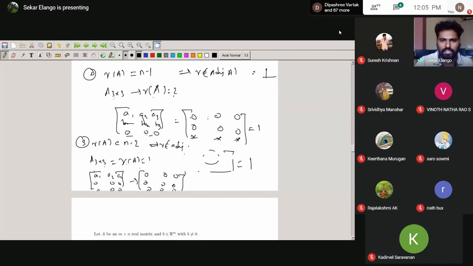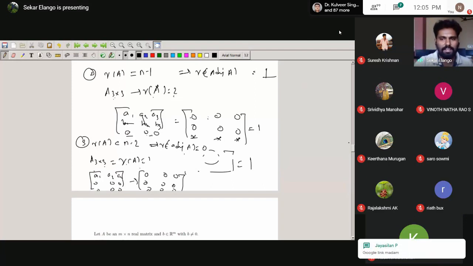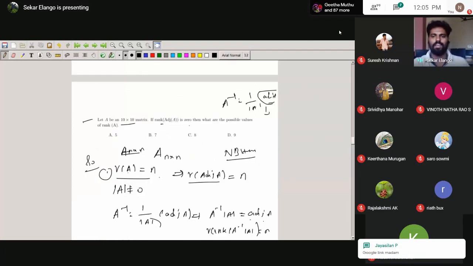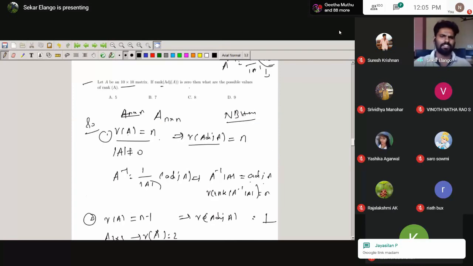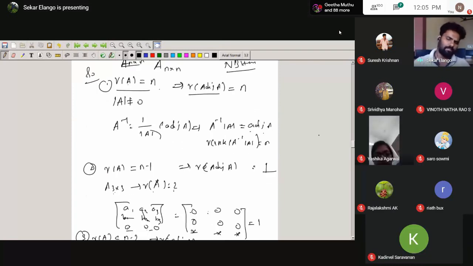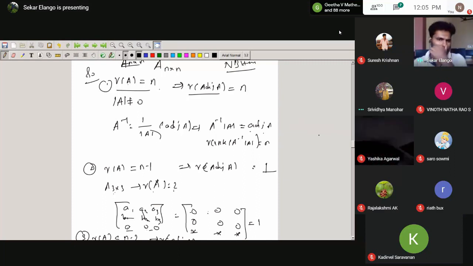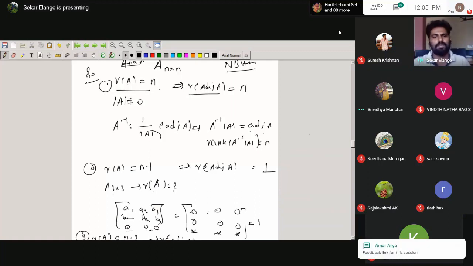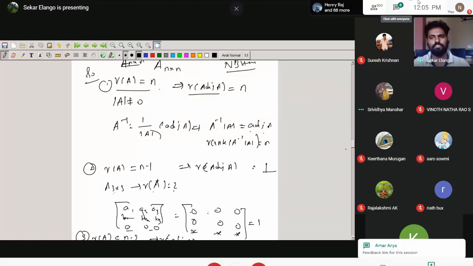You can choose anything. Okay, so this is for a general idea. There is a relation of rank of A and rank of adjoint of A. So this is for the result, but you can see that some simple things you can try to prove. You cannot do all the proofs. Some techniques are there, but using some simple properties, you can prove it.